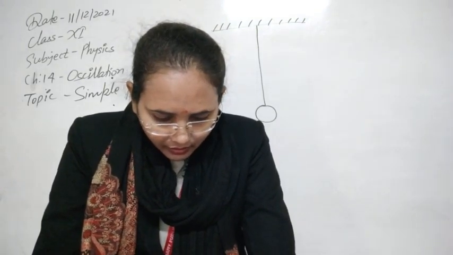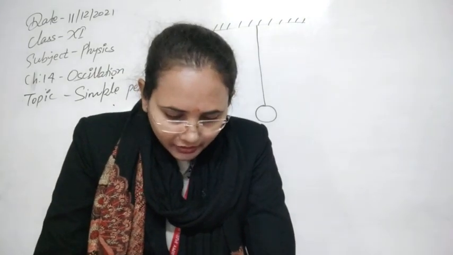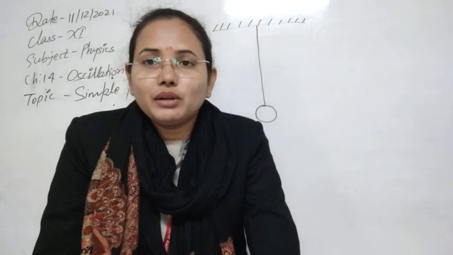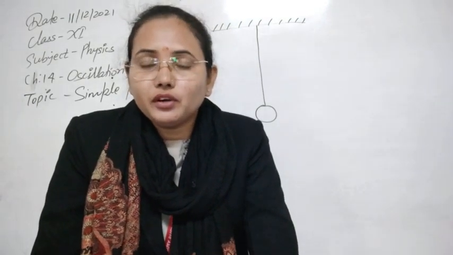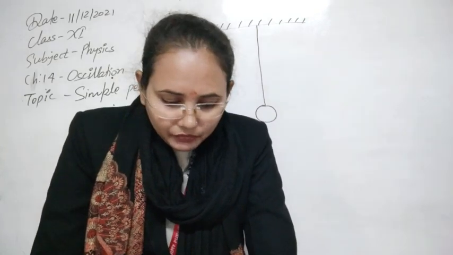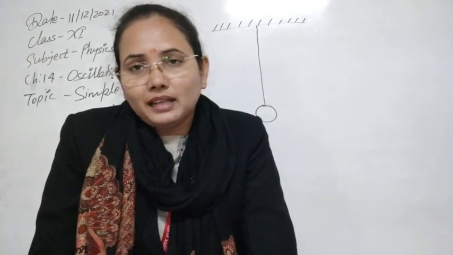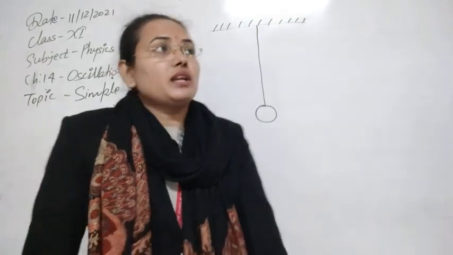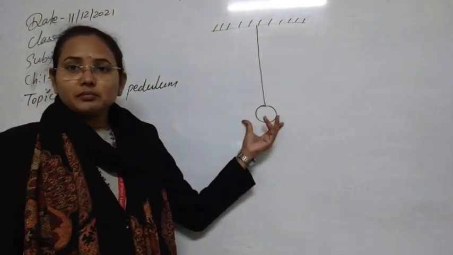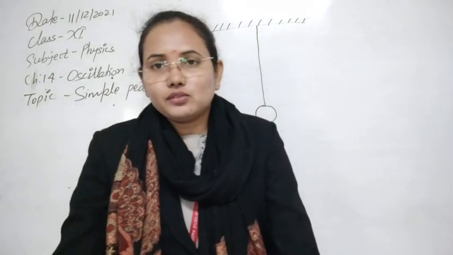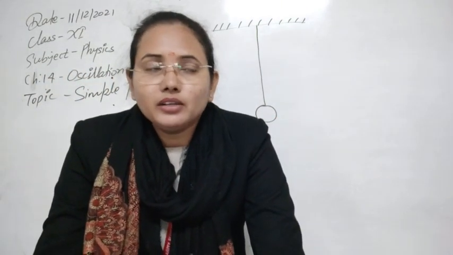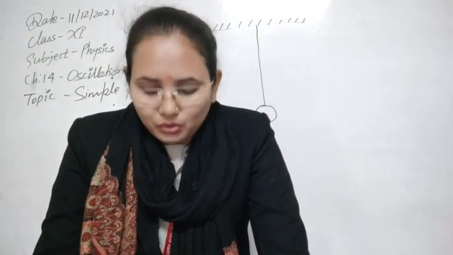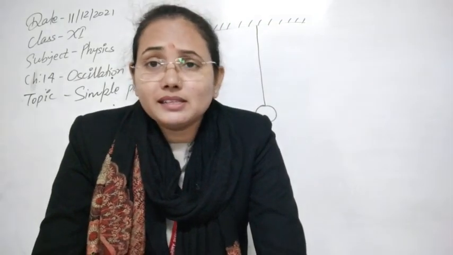Now, an ideal simple pendulum cannot be achieved in practice, because we cannot make a string that is inextensible, weightless, and also perfectly flexible. That's why it is not possible to make it in daily life. Also, the bob that we are attaching has some shape and size, and that's why in daily life when you do this experiment, after some time it will come to rest. So obviously this is the ideal condition.